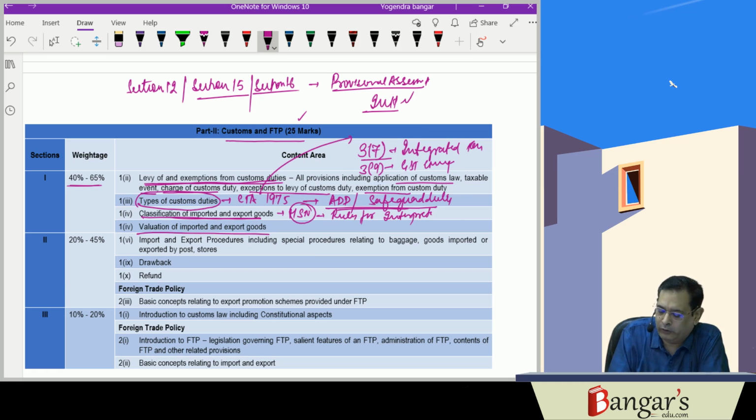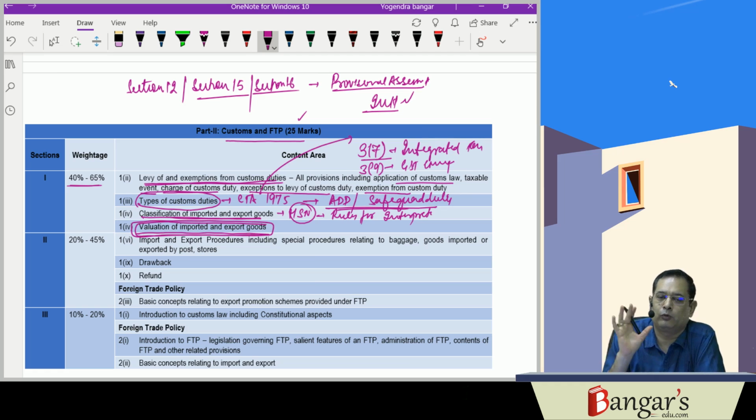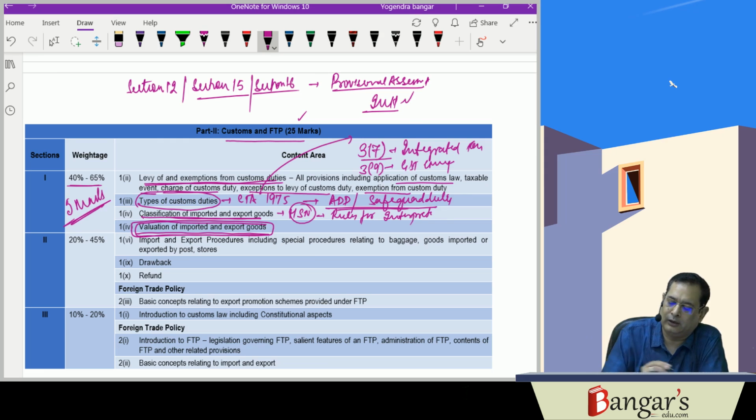And valuation. This is the most important topic, valuation of imported goods and export goods. So you have to practice. It's 100% sure that one question is asked from this. Around 5 marks question is there of valuation, as you are aware. Out of 25, 5 marks question is about the valuation.